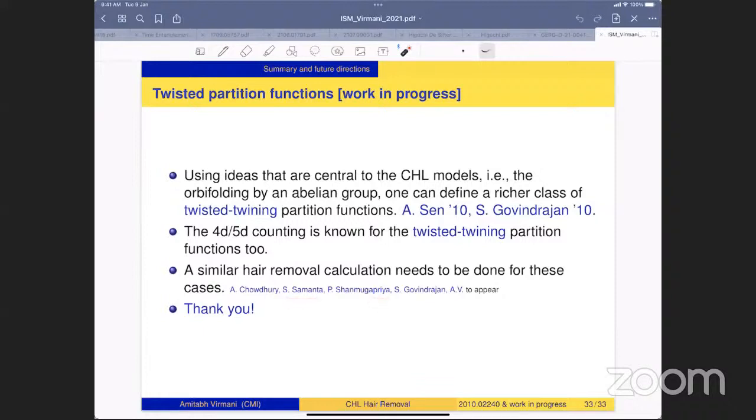We are coming together to write the paper. So this is work in progress with Abhishek Chowdhury from IIT Bhubaneswar, Sutapa, and Suresh. Okay, that's all. Thank you.